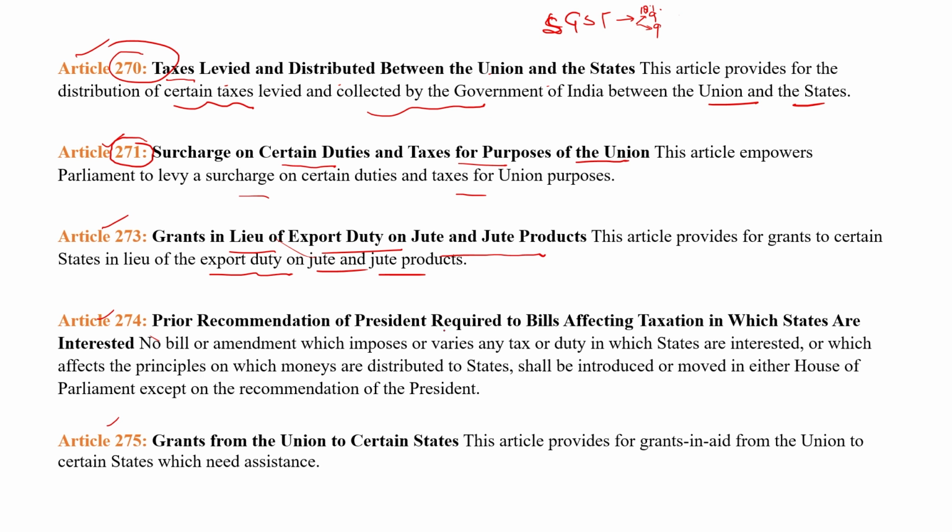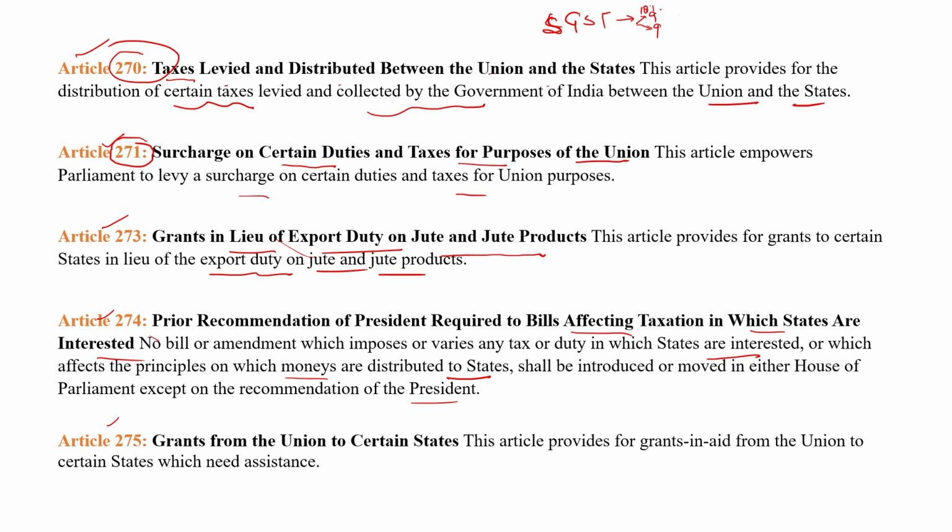Article 274: prior recommendation of the president is required for bills affecting taxation in which states are interested. What does it mean? It says that no bill or amendment which imposes or varies any tax or duty in which states are interested, or which affects the principles on which money is distributed to the states, shall be introduced or moved in either house of parliament except on the recommendation of the president.